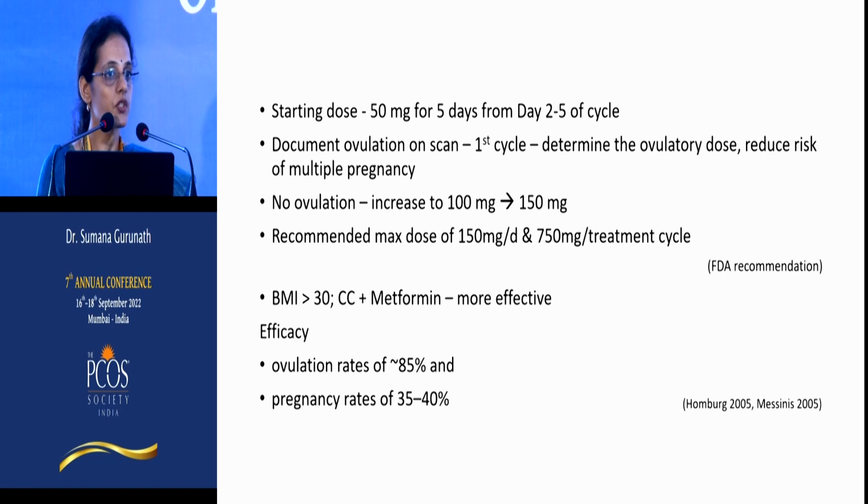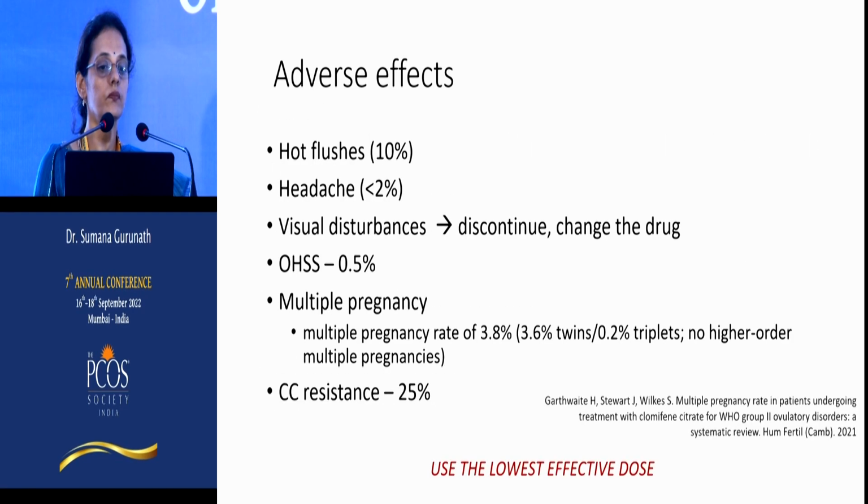So if there is no ovulation with a small dose, we increase to 100 and then go up to 150. So it is now recommended that the maximum dose should not be more than 100 or 150 based on the FDA recommendation. So if a woman is obese, then addition of metformin would be more effective. With clomiphene, we see an ovulation rate of nearly about 85%, but unfortunately pregnancy rates are almost as low as 35 to 40%, and this is thought to be because of the anti-estrogenic action.